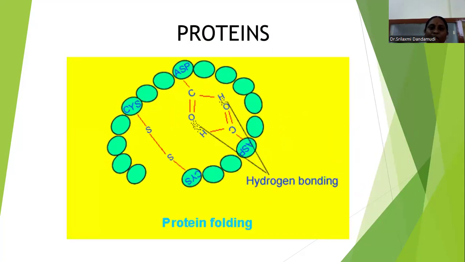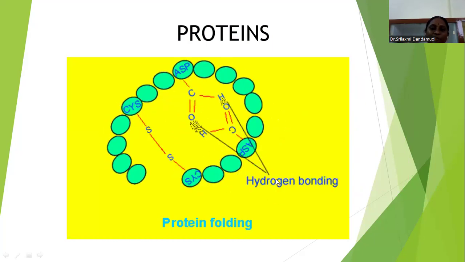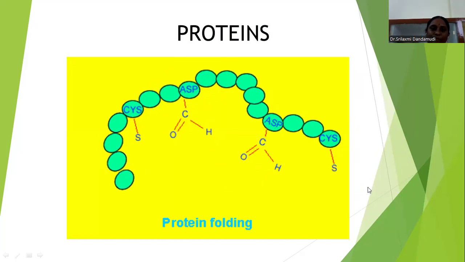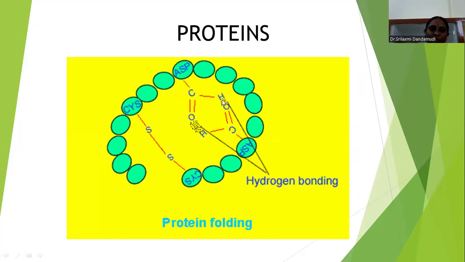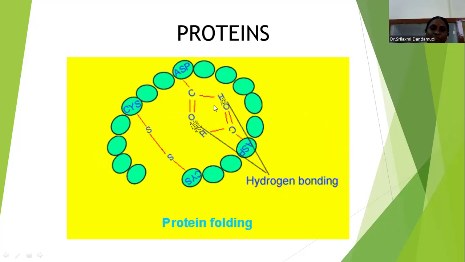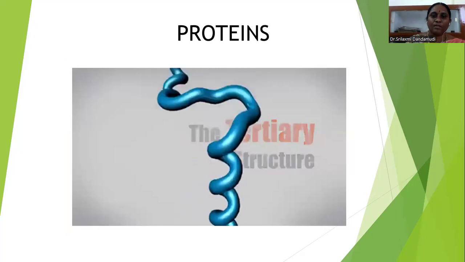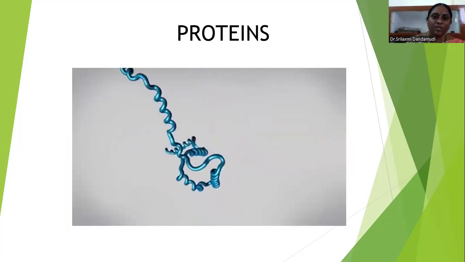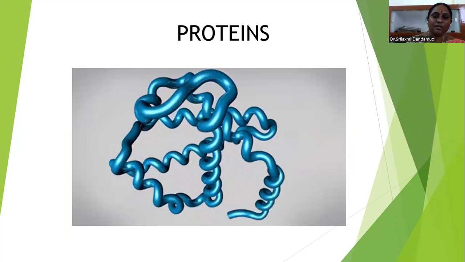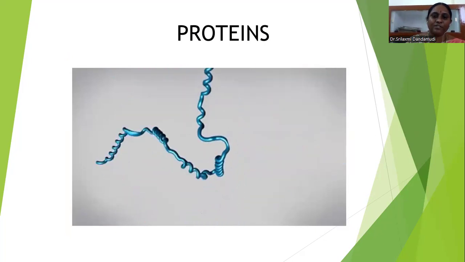Next, in the primary structure, due to hydrogen bonding, some folding is observed. That is the secondary structure of the protein. See here, the hydrogen bonding between hydrogen and oxygen is a weak intermolecular force of attraction between hydrogen and a more electronegative group. In the tertiary structure, many foldings are there. This is the tertiary structure.